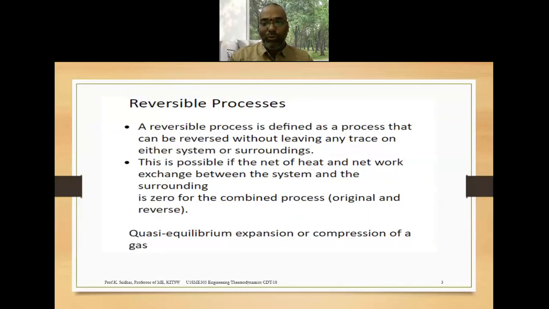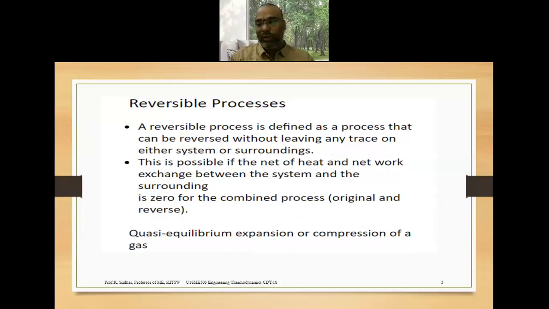So before studying the causes of irreversibility and conditions for reversibility, first of all, we have to know what we mean by a reversible process. We studied that if the initial state can be restored after completion of the process along the same path, then it is called a reversible process. If the initial state is restored along a different path, then it is known as a cyclic process. That is the difference between the reversible process and the cyclic process.